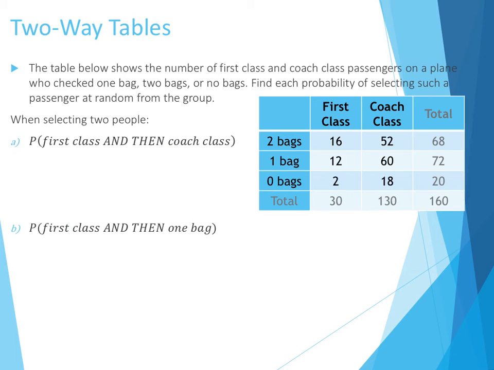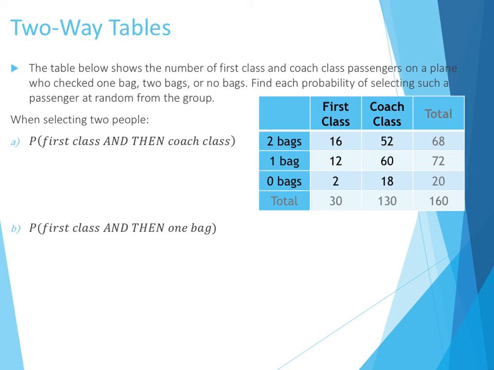Okay, now we could also use two-way tables for using ands. Okay, whenever you see and, we're selecting 2 people here. So we're going to choose one person and then another person. So what is the probability of choosing a first class person and then a coach class person? Now, I didn't talk in the directions about replacement, so I'm going to assume that I'm grabbing a person out of line and they are out of line forever. And that's just going to be an assumption I'm going to have to be comfortable with.